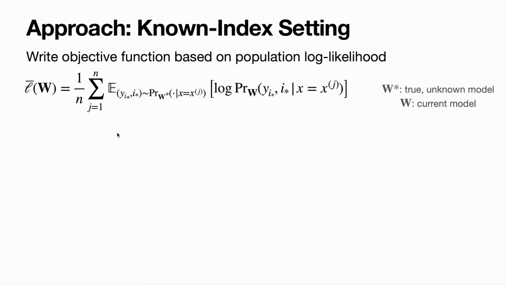Okay, I want to spend 1 or 2 slides highlighting our approach here and then move on to the unknown index setting. So our approach here, in short, is going to be gradient descent. And so we're going to first write down the population log likelihood function. And so here we're going to write capital W star to be our true unknown model, and W to be our current estimate of the model parameters.